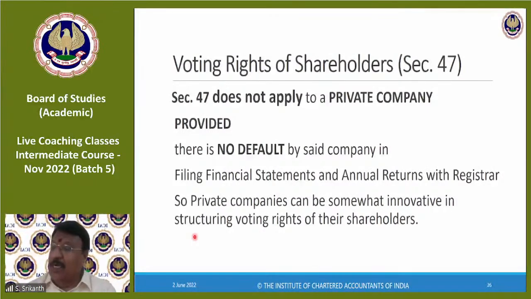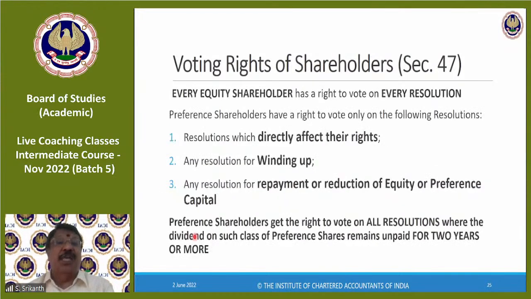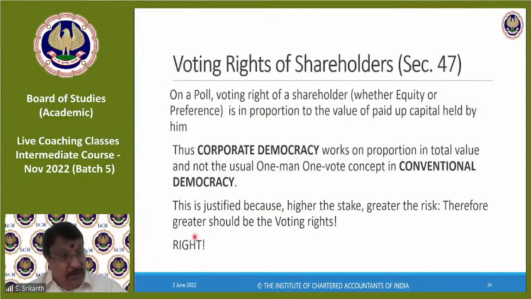If proportional capital is the ultimate decider, then why do we have different voting rights or not? Correct. See, at the time of issue of the share, the man agrees. The normal rule is 1 share, 1 vote. Now, as part of the issue, you are telling him, I will give you 1 share, but that 1 share will carry only a lesser right. Are you okay?